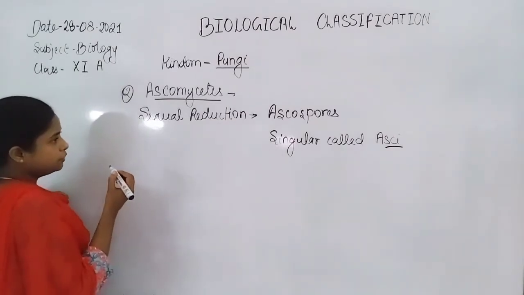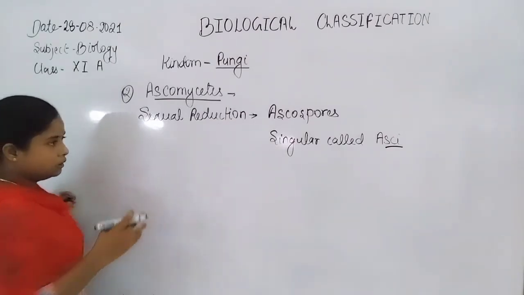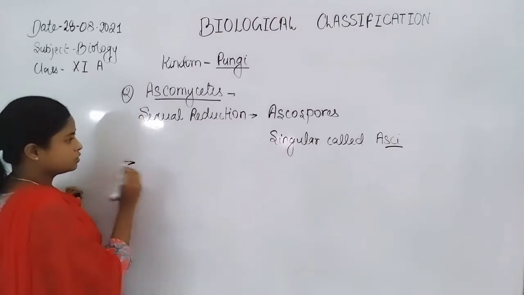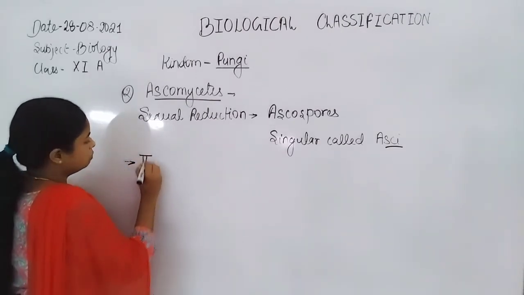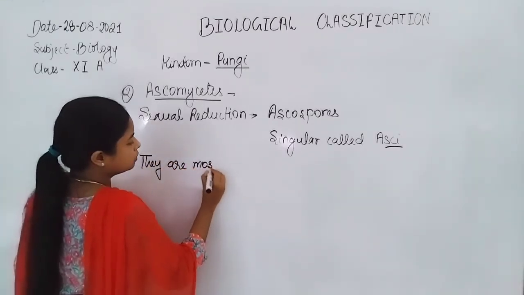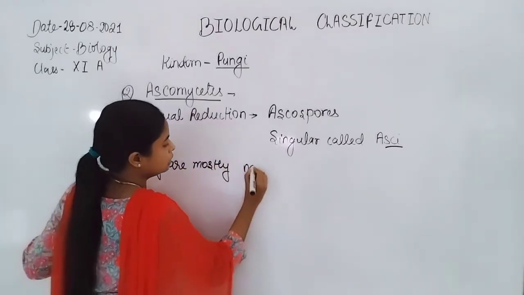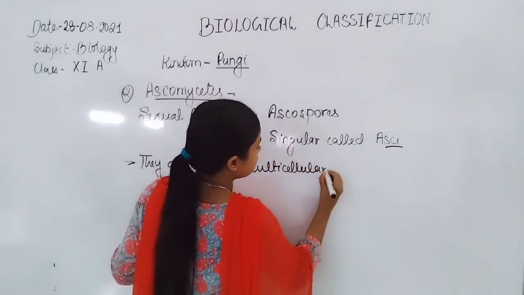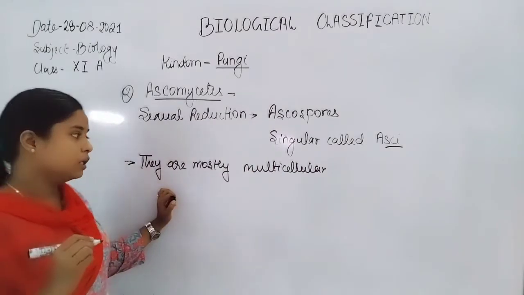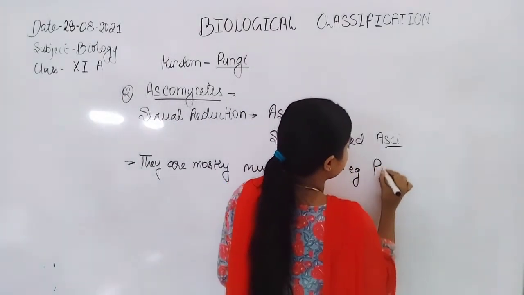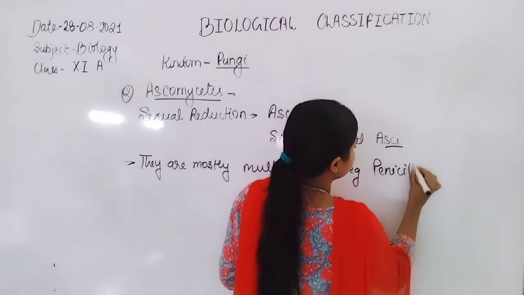Now if we talk about their structure, they are mostly multicellular, like Penicillium. Example is Penicillium.